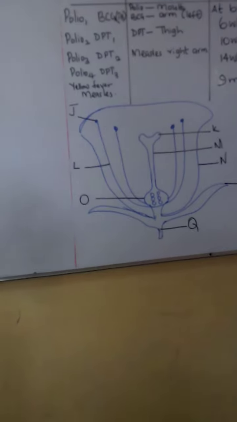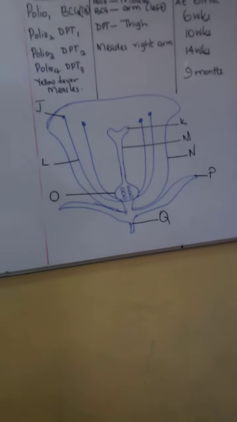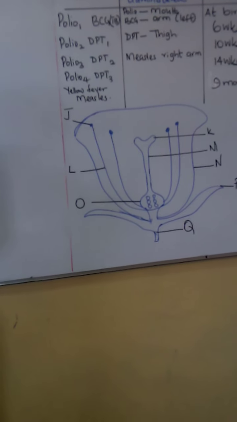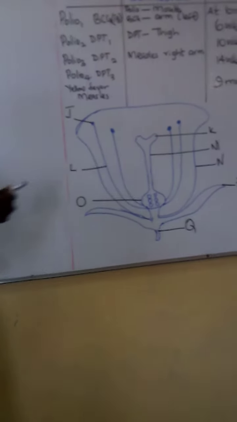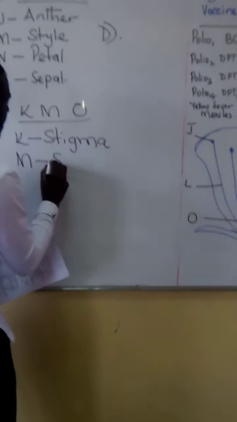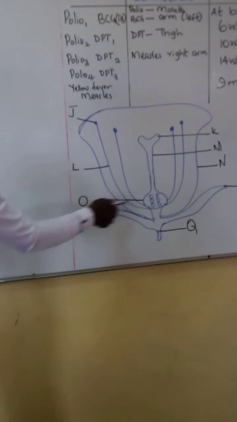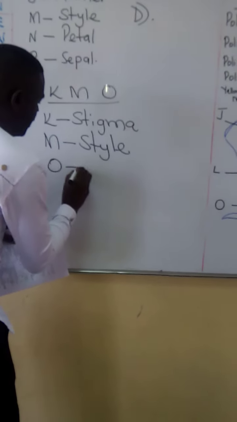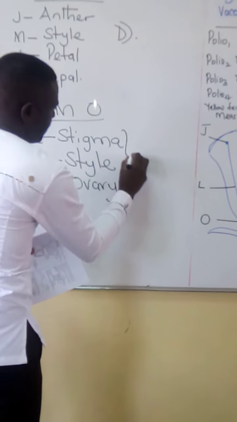Let's look at part K. What is part K? Part K is the stigma. M is the style. O is the ovary.